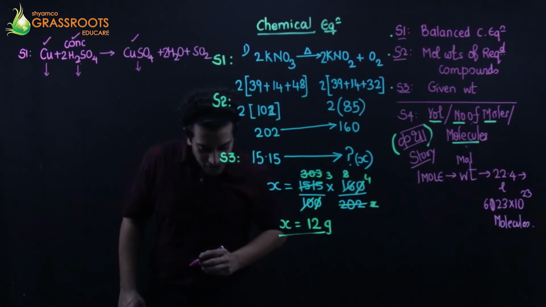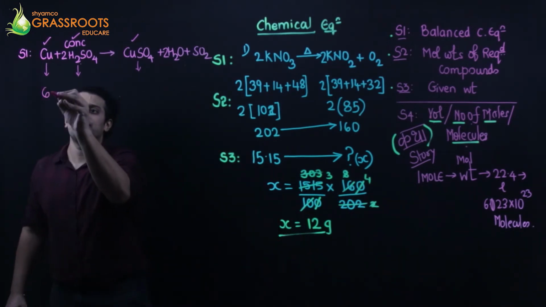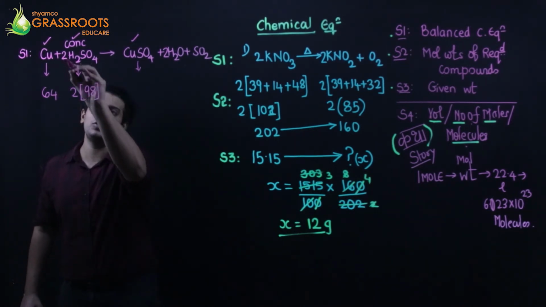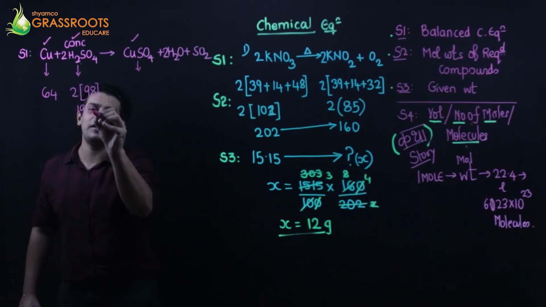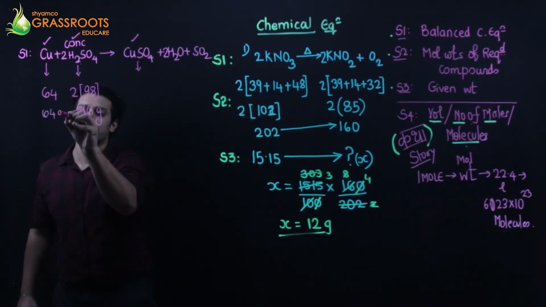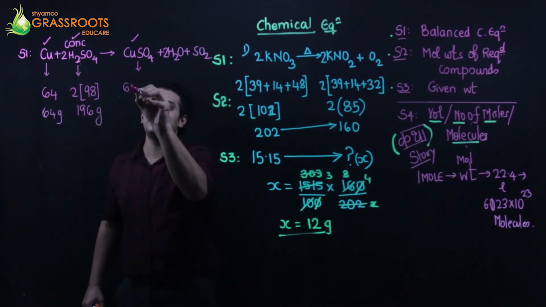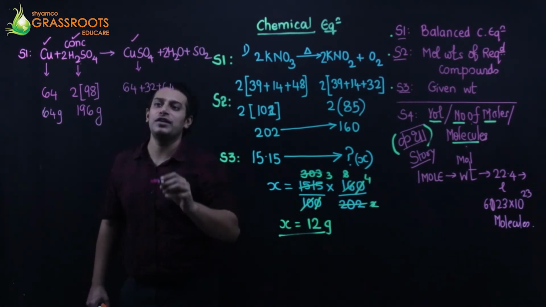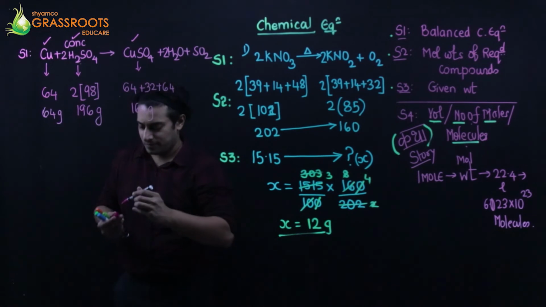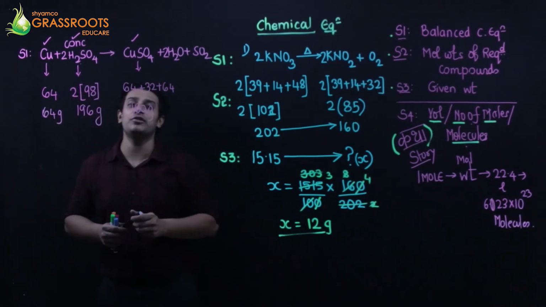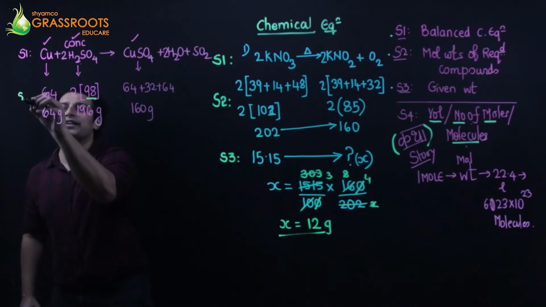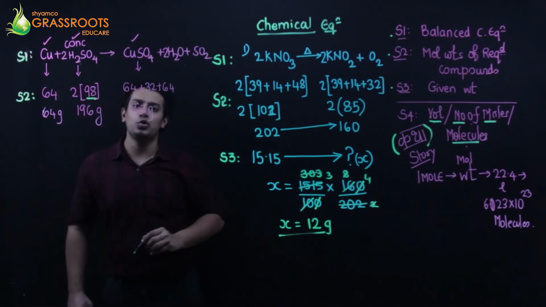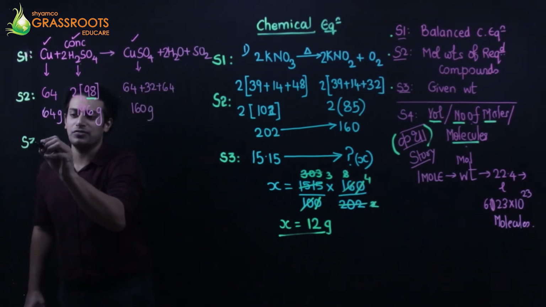Copper's weight I'll have to check. 64 grams. H2SO4, trust me, when you add it is 98 grams. And there are two such molecules. So it becomes 196 grams. CuSO4 is 64 plus 32 plus 16 fours are 64. 160 grams. That's the weight of copper sulfate. So these are the molecular weights, not this. This is the molecular weight. Step 2. This will be your step 1. 2 steps accomplished. Step number 3.